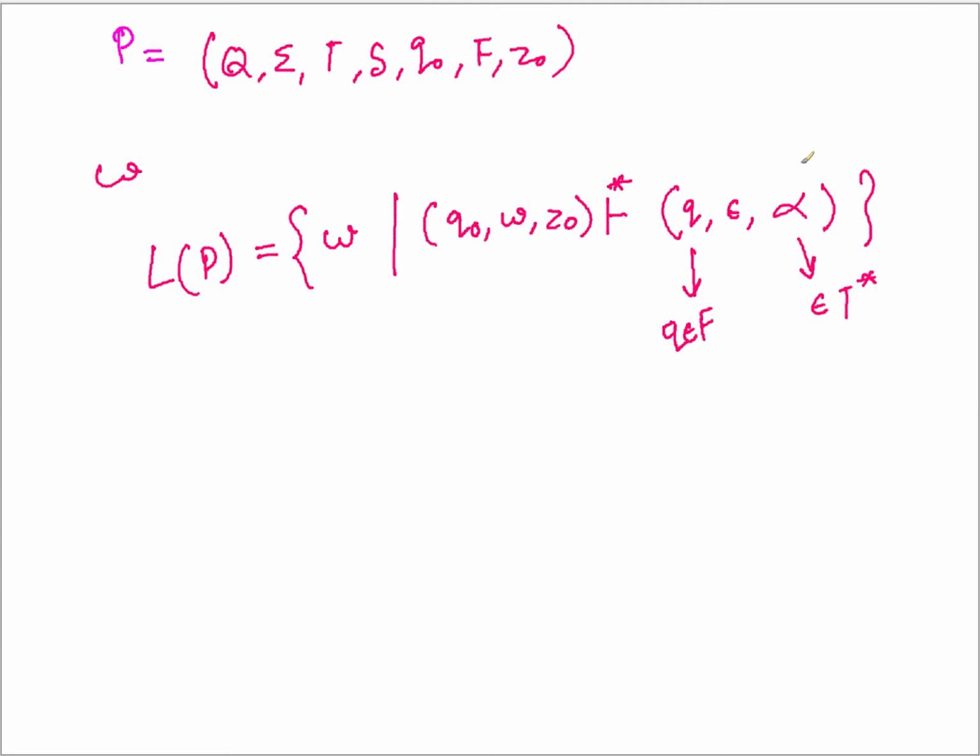So this particular thing is irrelevant for the acceptance, right? It says that the PDA consumes all the input and goes to a final state.